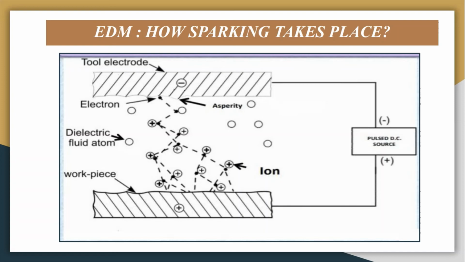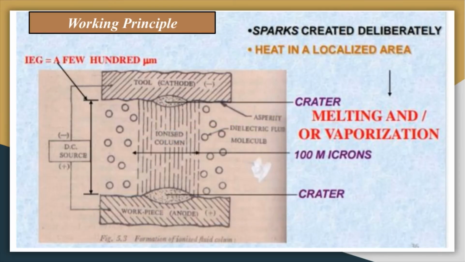These hemispherical craters, in this diagram I have shown the different craters generated, are because of a single spark. The crater depth is very small, maybe 1.2 to 1.5 micron, and the diameter of the crater is around maybe 10 micron. So such small craters are generated for a single spark. You can see this in this figure also.